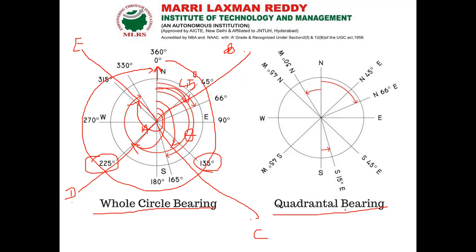But what is the quadrantal bearing system? If we use a surveyor compass, we can get the quadrantal bearing system. For example, here the graduation ring is attached with the compass. The needle acts as an index, that is, the needle will act separately.